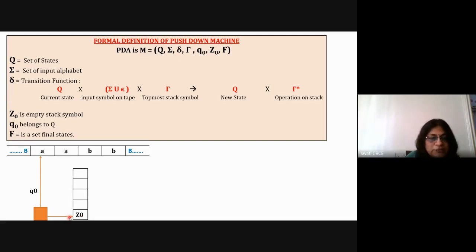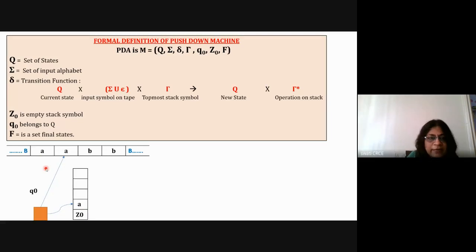Now here, with Z0 and this small a in the state Q0, the machine will perform the push operation. It will add this A here. The read-write head has moved to the right, and now it is reading the next A, and this A is added onto the stack. Now the top of the stack is pointing to the element A inside the stack. Now it is reading the next A.